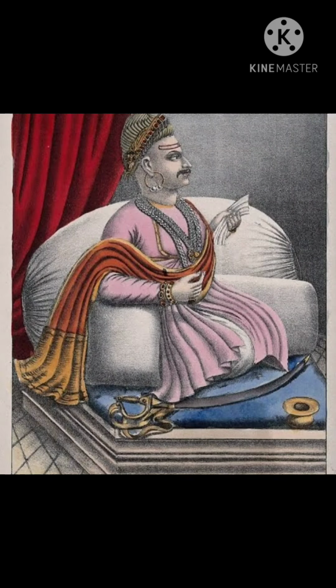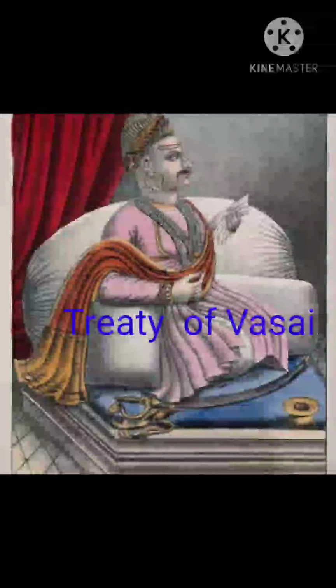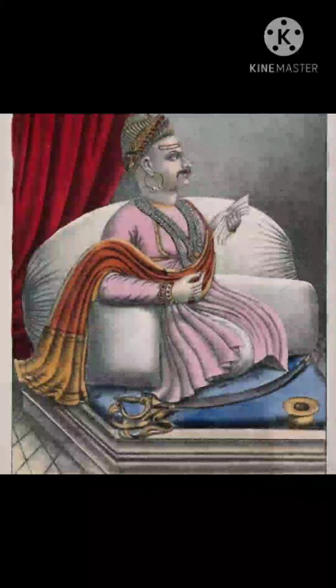In 1802, Bajirao II signed the Treaty of Subsidiary Alliance. It is known as the Treaty of Vasai, but some of the Marathas did not accept this treaty. This was the reason for the Second Anglo-Maratha War. In this war, the British won the battle, and therefore they started to interfere in the Maratha states. To oppose this, Bajirao II declared war against the British, but he did not succeed.